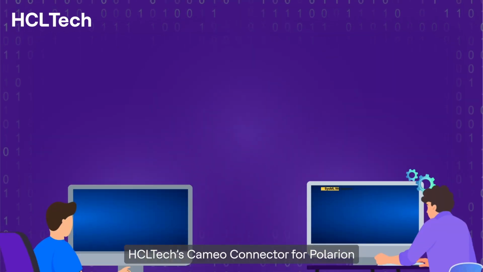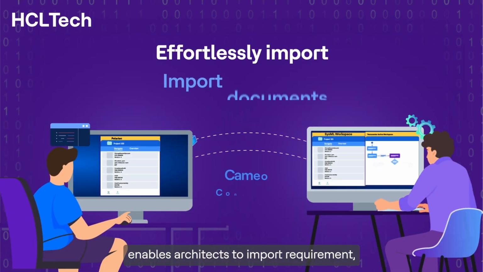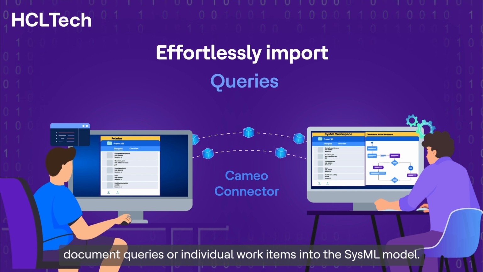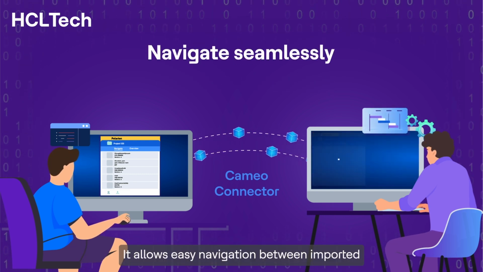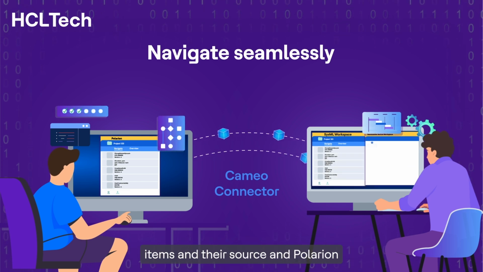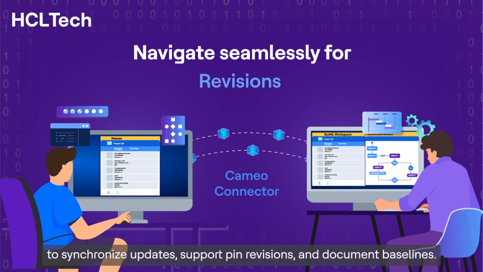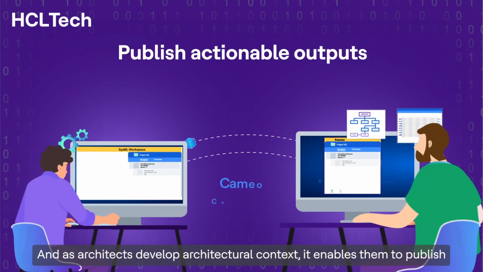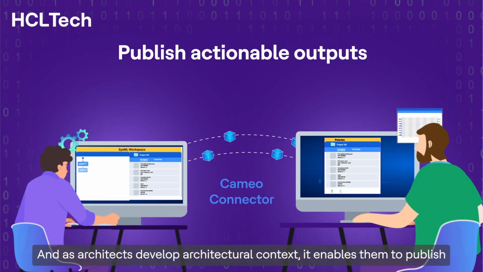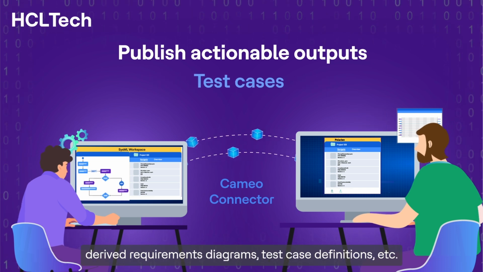HCLTech's Cameo Connector for Polarion enables architects to import requirement documents, queries, or individual work items into the SysML model. It allows easy navigation between imported items and their source in Polarion to synchronize updates, support pinned revisions, and document baselines. And as architects develop architectural concepts, it enables them to publish derived requirements, diagrams, test case definitions, etc.